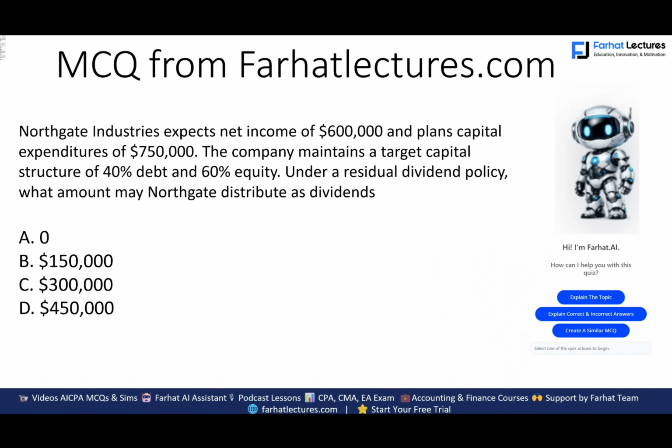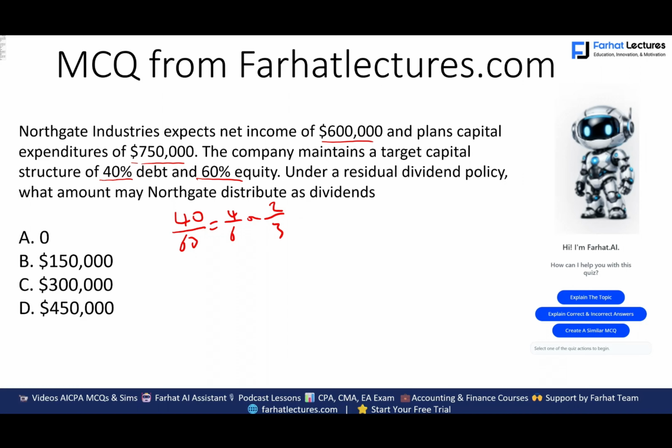Let's take a look at this multiple choice question from farhatlectures.com. Northgate Industries expects net income of $600,000 and plans capital expenditure of $750,000. The company maintains a target capital structure, 40% debt, 60% equity. So the ratio here is 40 to 60, or 4 to 6, or 2 to 3. Under a residual dividend policy, what amount may Northgate distribute as dividend? Okay, so their capital structure is 2/3. The debt to equity is 2/3.